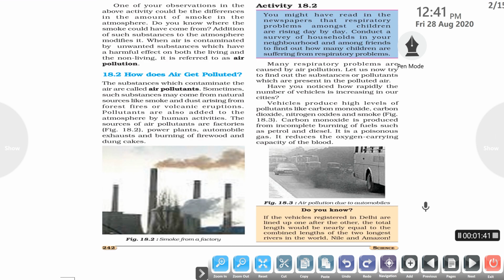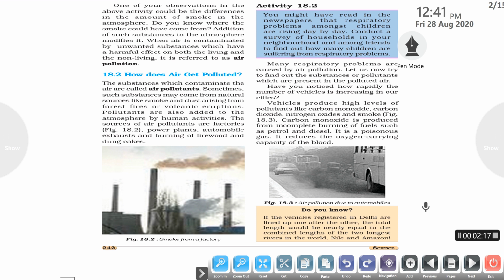The next question that arises in our mind is, what is air pollution? It is the addition of substances such as smoke, black smoke, unburnt carbon particles, pollutants or solid particles to the atmosphere, which modifies the environment of air. So when the air is contaminated by these unwanted pollutants which have a very harmful effect on both living and non-living organisms, it is referred to as air pollution.